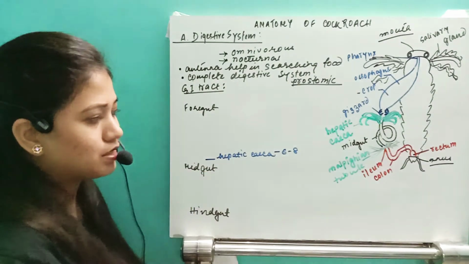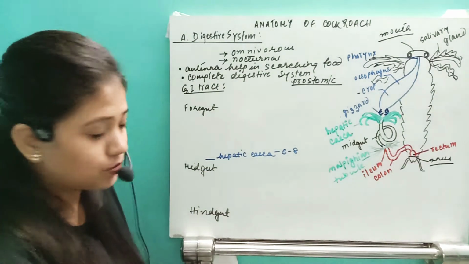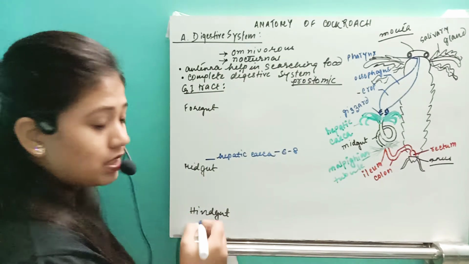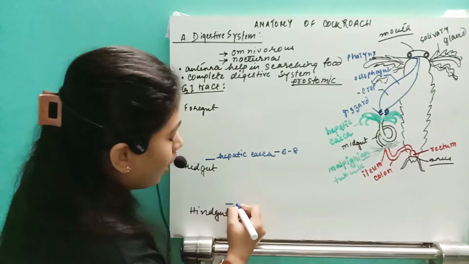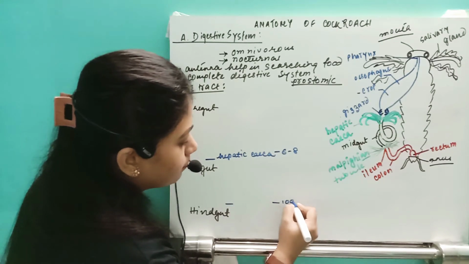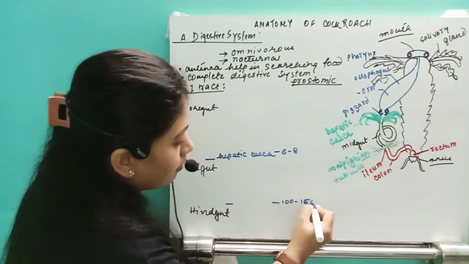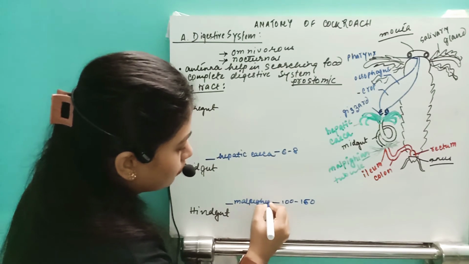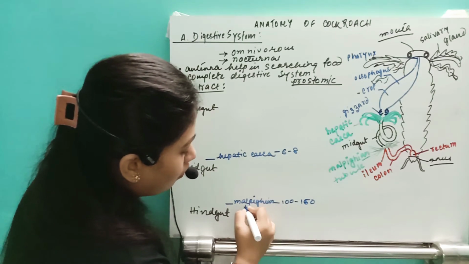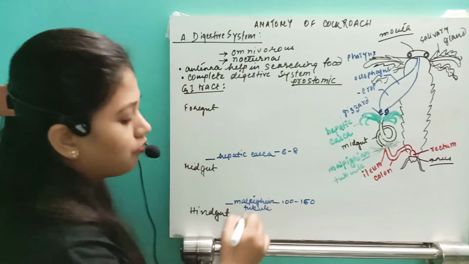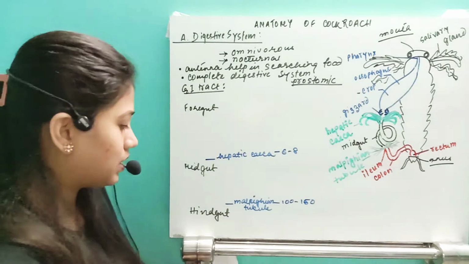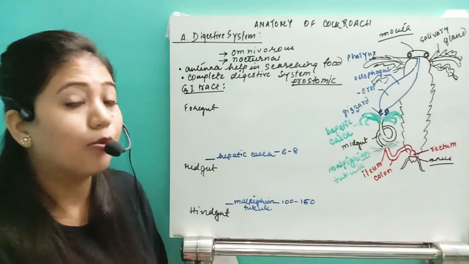They are hepatic caeca which release the digestive juice, and at the junction of the midgut and the hindgut, they are going to have around 100 to 150 Malpighian tubules. These Malpighian tubules help in removal of the waste product from their body, from their coelomic fluid. How many in number?